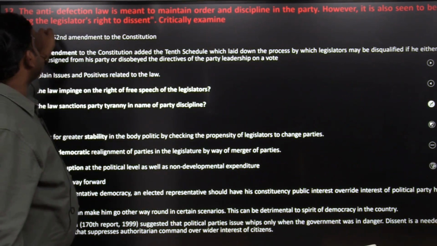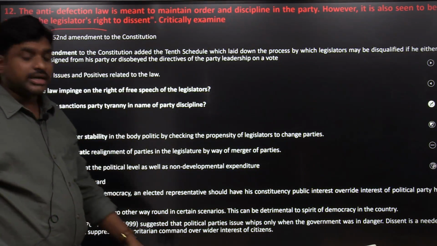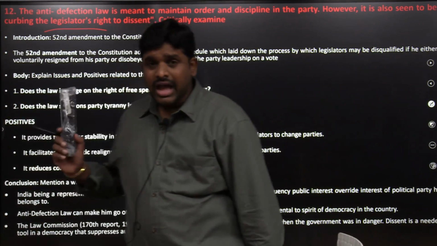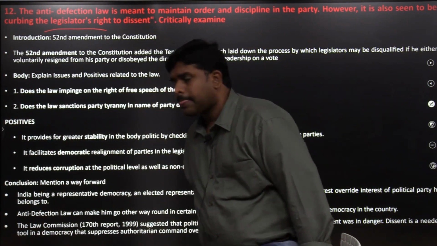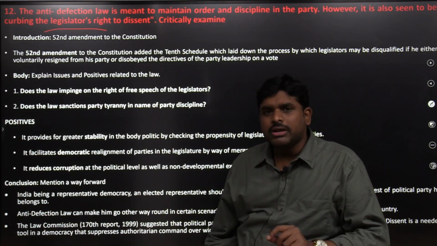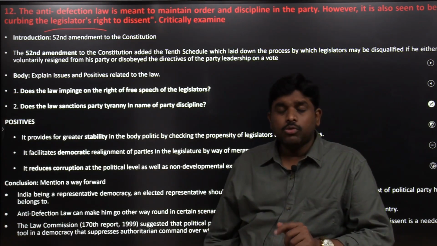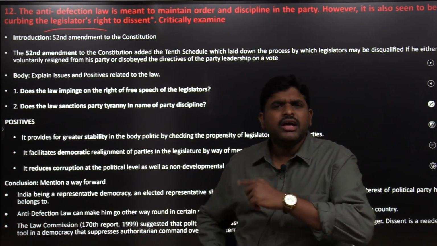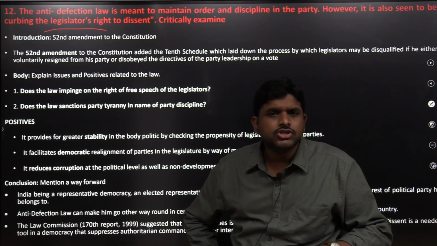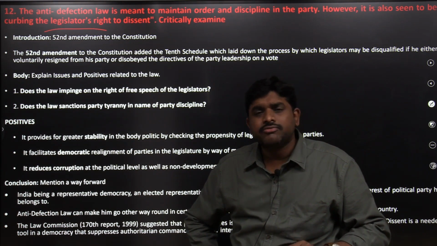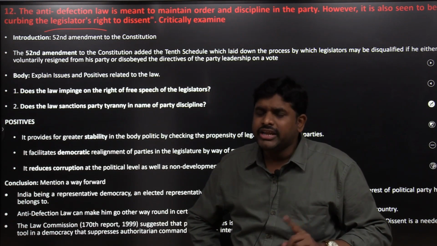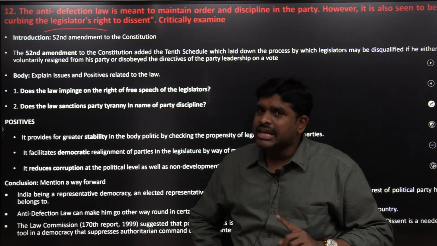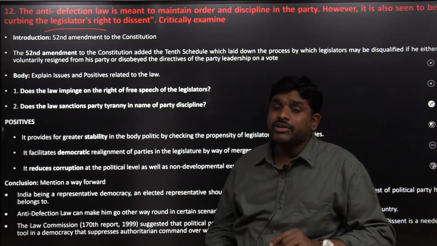Anti-defection law is meant to maintain order and discipline in the party. However, it is also seen as curbing the legislator's right to dissent. I covered almost all important aspects. What are the important aspects? For example, simultaneous elections we discussed. Governor, we had a question on this. Ordinance, we have a question on this. Simultaneous elections we have, and we have the anti-defection law also.